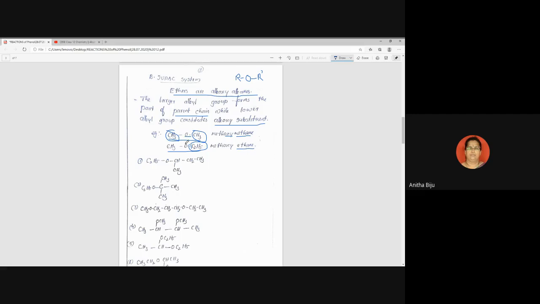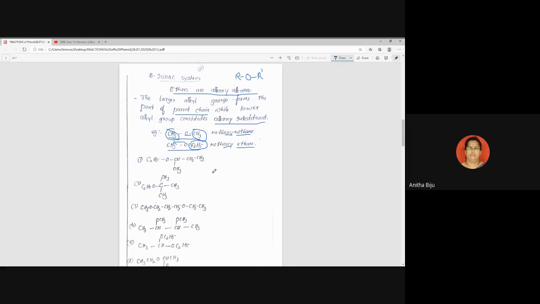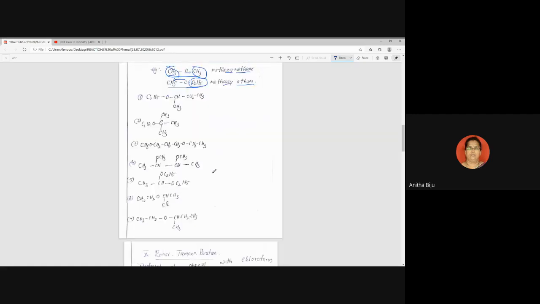Now focus on the other alkyl part. It is methyl, so YL is replaced by OXY. Then the IUPAC name of the compound you can write as methoxyethane. Now we will focus on the remaining examples.